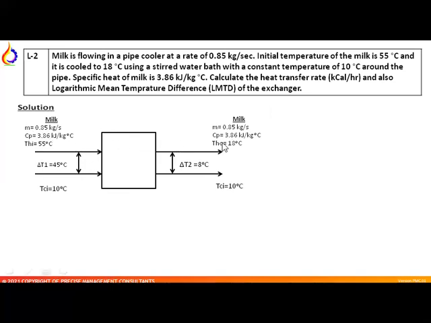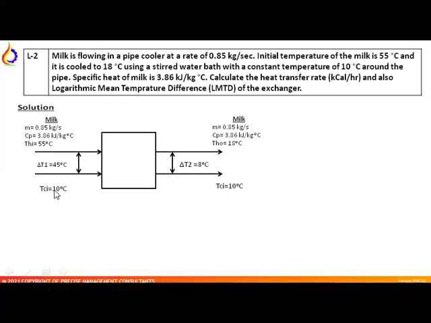Mass remains the same at inlet and outlet. Specific heat will also remain the same, only the temperature is changing. It is going down to 18 degree centigrade with a constant temperature maintained in the heat exchanger, that is 10 degree. This is the stirred bath water with constant temperature 10 degree. Here we have drawn it.